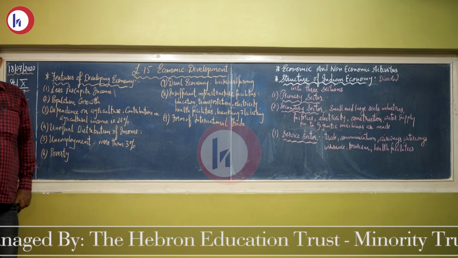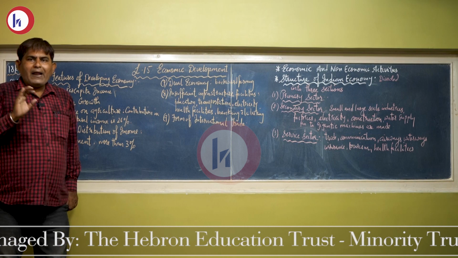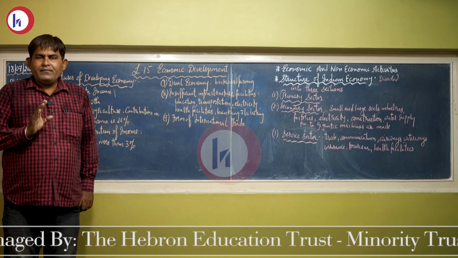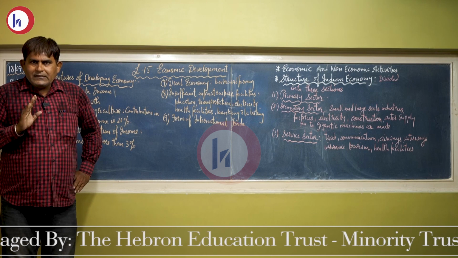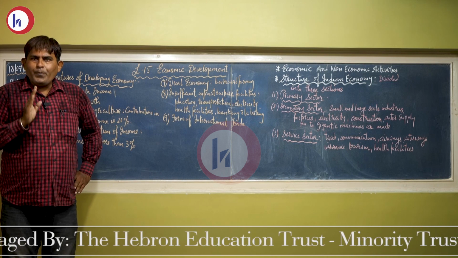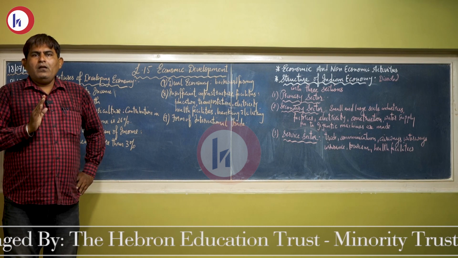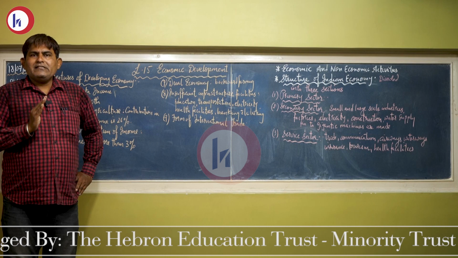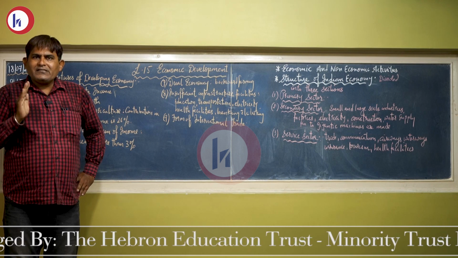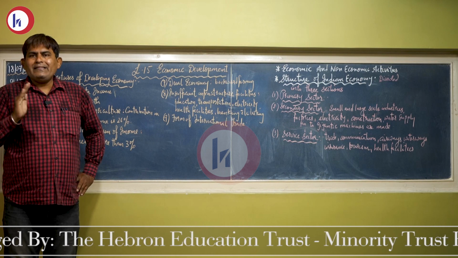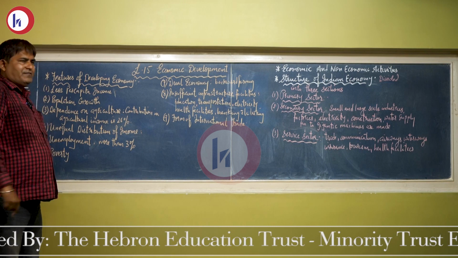Most of the developing countries are involved in primary occupation. When I say primary occupation, it means the main primary activity of the people of our country is agriculture and mining. Around 60%, or we can say more than that, are involved in agriculture as the main occupation.